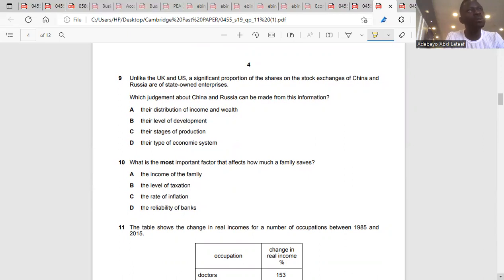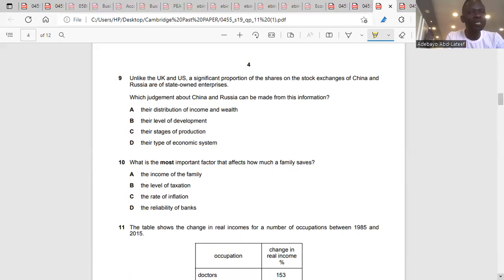When we talk about state-owned enterprise, it means it's controlled by government. That means government decides the allocation of resources. That's why they call it state-owned. It's for the public. It's owned by the government. So which judgment about China and Russia can be made from this information? Their distribution of income and wealth, their level of development, their stage of production, their type of economic system.